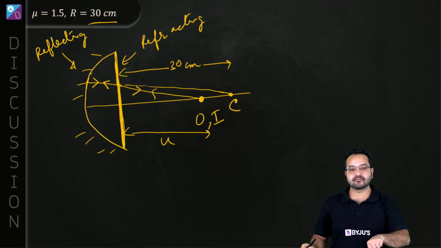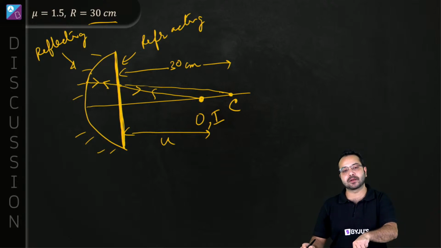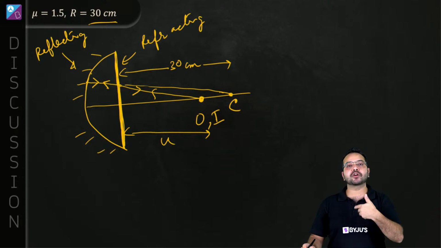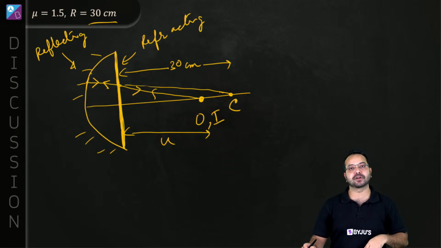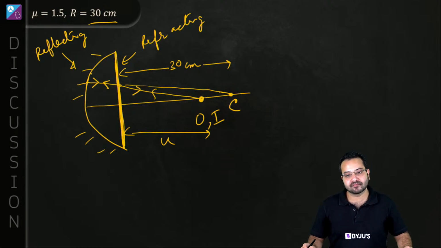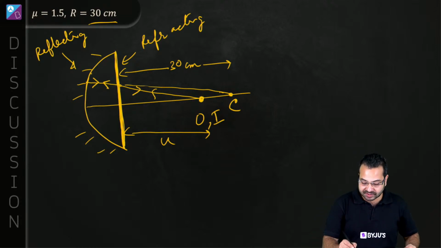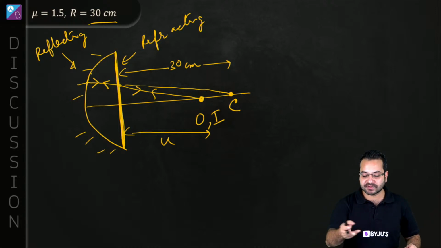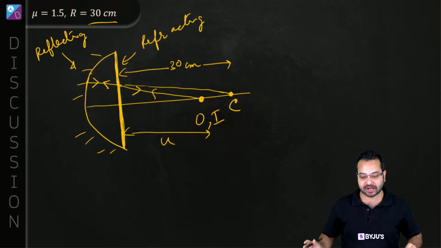Which means that the object for the concave mirror is placed at a distance of 30 centimeter. For the concave mirror, it should appear that the light is coming from the center of curvature, which means the object is going to be at 30 centimeter, correct? Which means this is going to be the image for the first refraction.